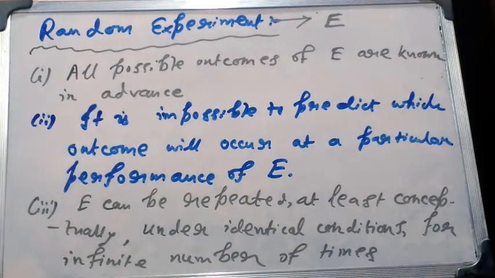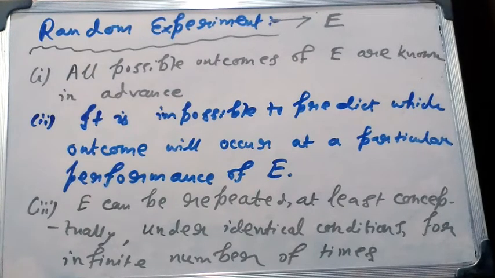The second condition is that it is impossible to predict which outcome will occur at a particular performance of the random experiment E. That means if we are tossing a coin, it is impossible to predict head or tail, which outcome will occur. And finally, E can be repeated, at least conceptually, under identical conditions, which means approximately identical conditions, for an infinite number of times. Yes, we can toss a coin an infinite number of times.